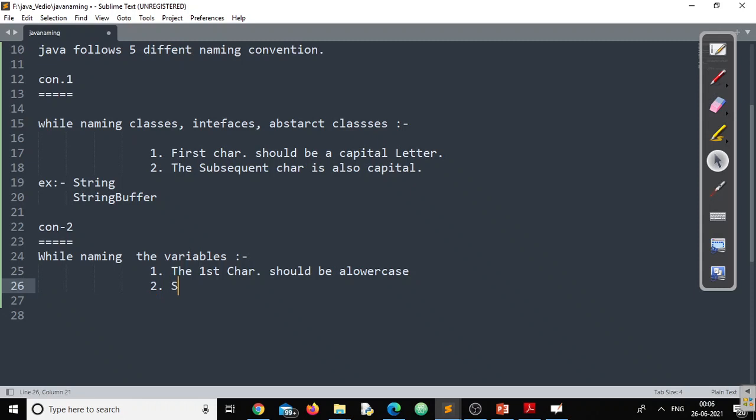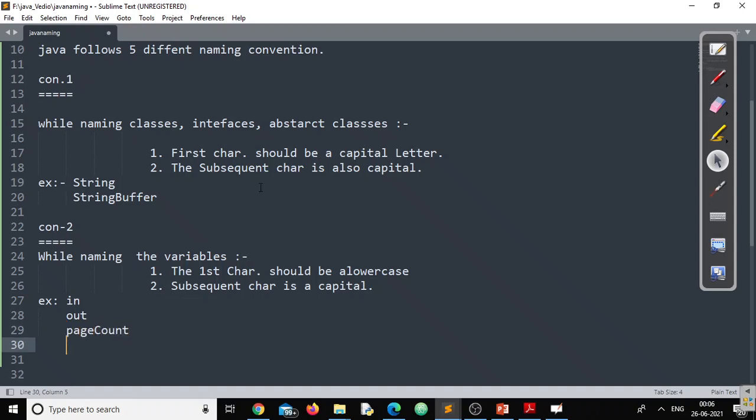Similarly, the subsequent character is a capital letter. Now you could understand the terminology of subsequent characters, right? Now, if we take an example, there is a built-in variable in Java called in. There is also a built-in variable called out. Similarly, we have a variable in Java called pageCount.